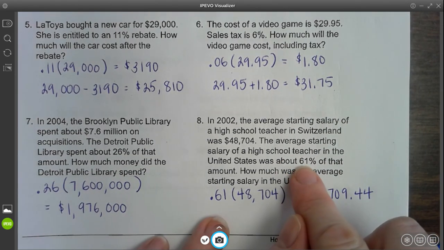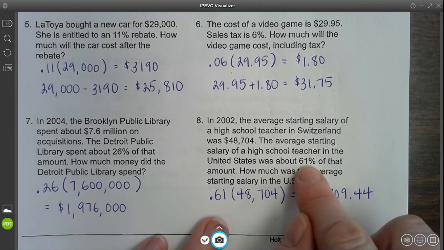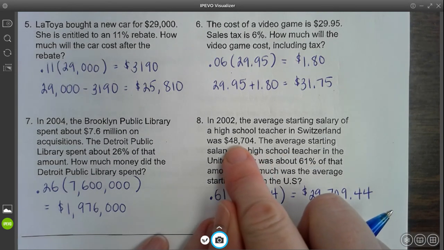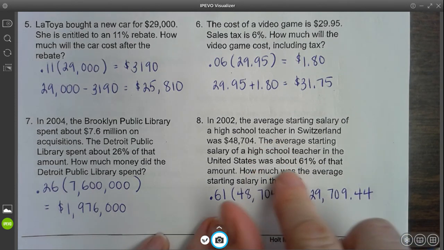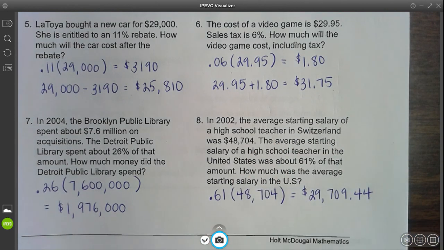Not a very high starting salary. If you think about that, 61% is a little over half. So a little over half of 48,000 is 24,000. So this is a reasonable amount. Now, if I'm a teacher, maybe I'm thinking about moving to Switzerland because they pay their teachers more. I don't know. Maybe not. I like you guys here in the United States just fine.